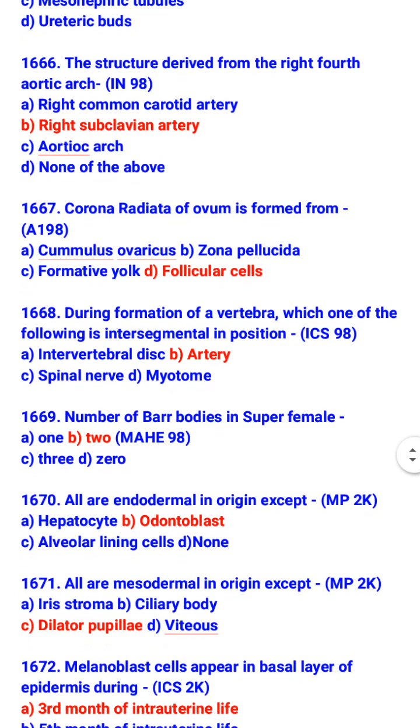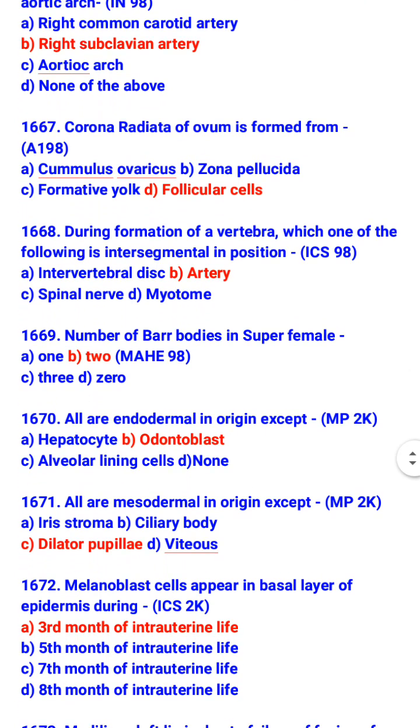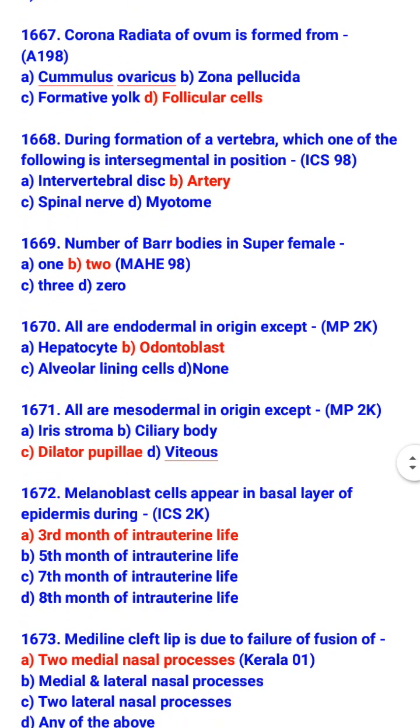During formation of a vertebra, which one of the following is intersegmental in position? Artery. Number of Barr bodies in a superfemale is 2. All are endodermal in origin except odontoblast. So, endodermal in origin are hepatocyte and alveolar lining cell.